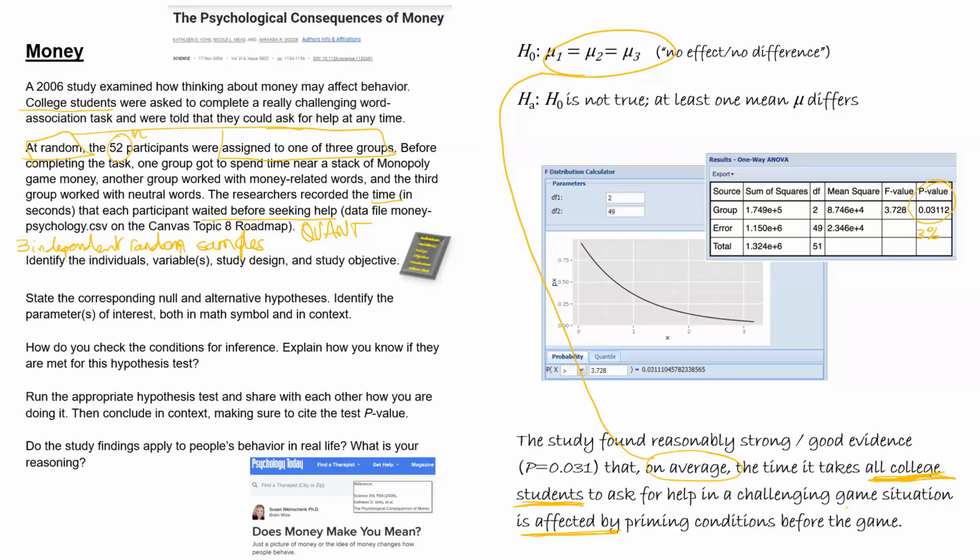It's also important to say that this is specifically in a game situation, right? Because it does not necessarily imply that having some exposure to money words or images of money, like Monopoly, would actually affect people in everyday life, because other things like the long-term consequences, the repercussions of your actions in real life are much more substantial than in a game.